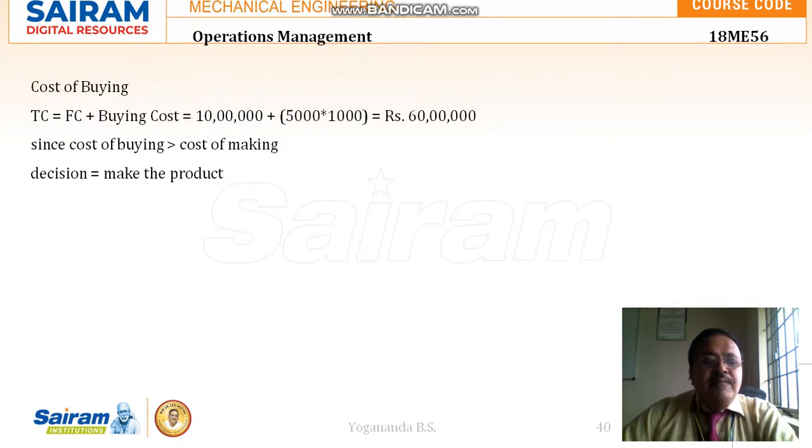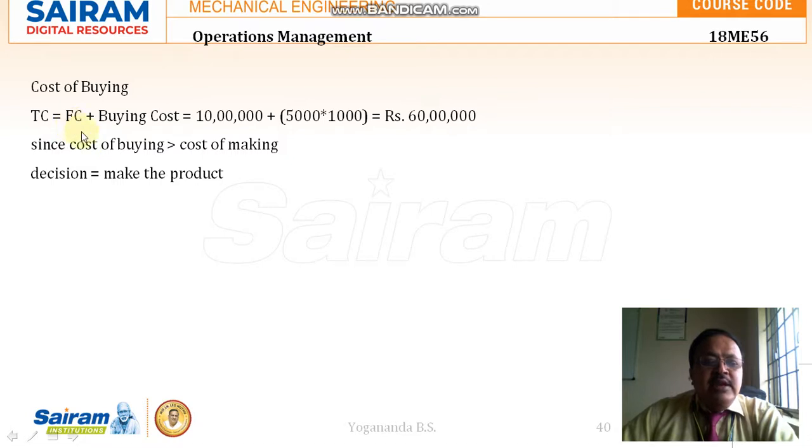Then cost of buying. If the company decides to go for buying that part of the machine from the outside supplier, what will be the total cost? Here total cost is fixed cost plus buying cost.